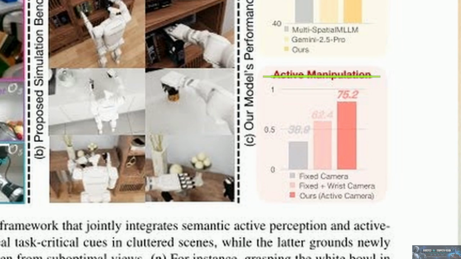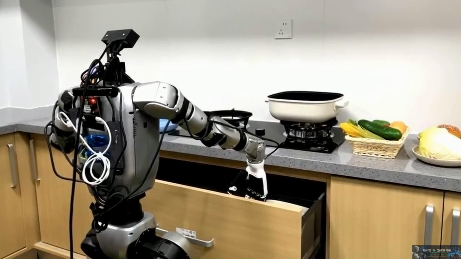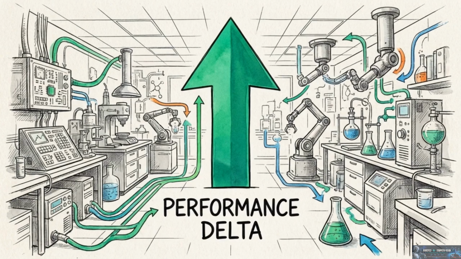This chart illustrates the quantitative performance of the decoupled SaPaVe architecture against state-of-the-art generalist baselines on the active manipulation benchmark. Looking at models like Pi0 and GR00T N1, their static camera constraints trap them in the 40 to 50% success range when confronted with complex, occluded tasks. SaPaVe breaks out of that bottleneck, achieving a 75.2% average success rate across the exact same scenarios. In physical deployments, the delta grows even wider. SaPaVe achieves up to a 31.25% higher success rate in real-world hardware tests compared to unified action space models.